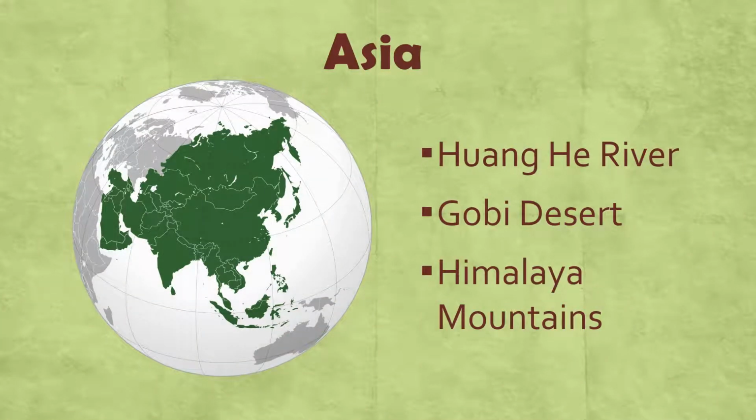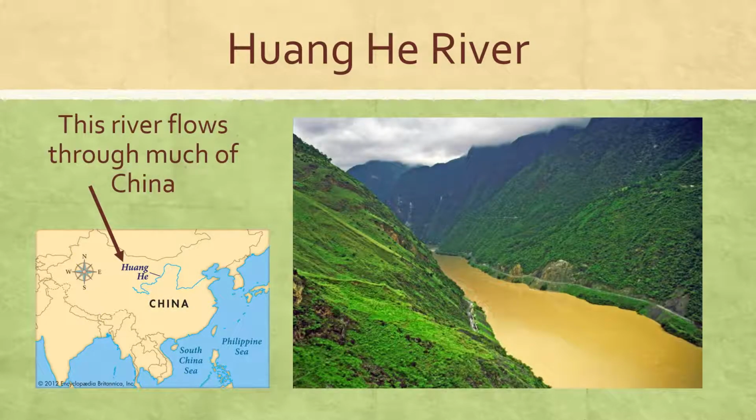So, first up, we have Asia, and Asia is a giant continent. It includes the countries of India and China, and the Philippines, as well as Japan, and even parts of Russia. But the parts we're going to look at in Asia, the geographic features, are the Huanghe River, the Gobi Desert, and the Himalaya Mountains.